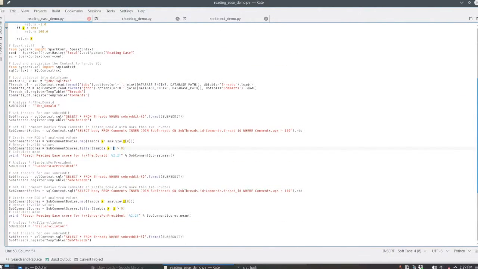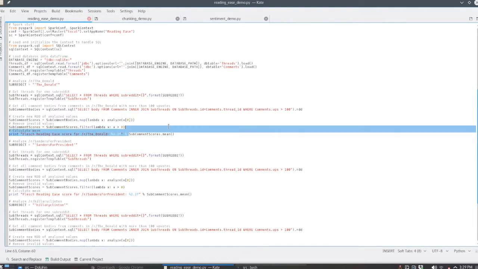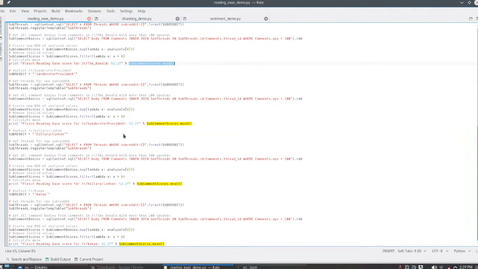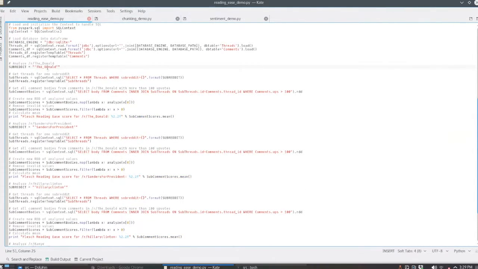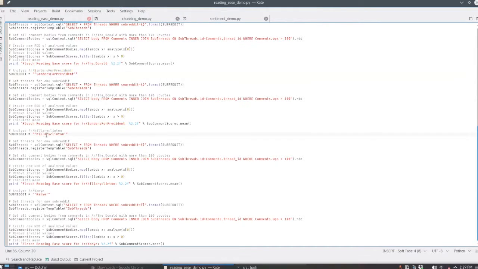So that's where the return -1 from our previous function comes into play. And then I calculate the mean of the entire single column RDD. I do this for The Donald, which is the Donald Trump subreddit, Sanders for President, which is the Bernie Sanders subreddit, Hillary Clinton, and just for the heck of it, Kanye West.